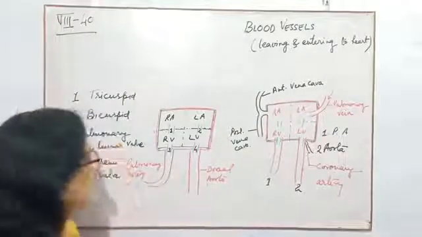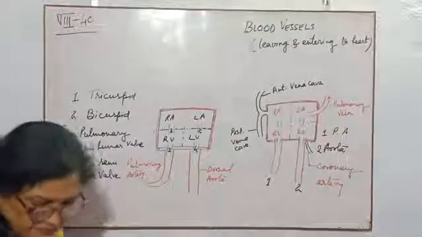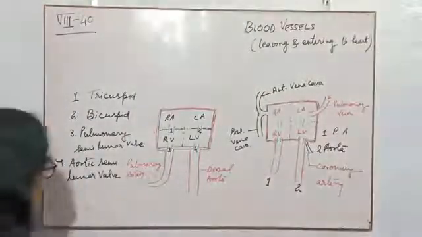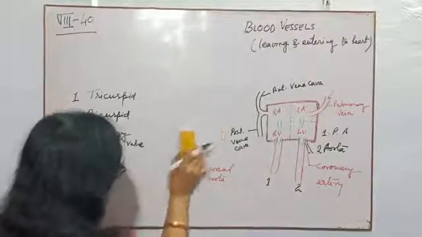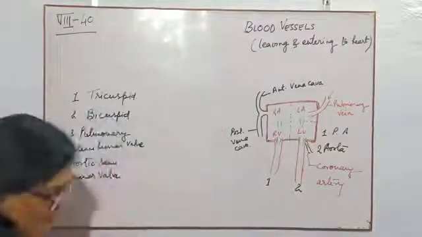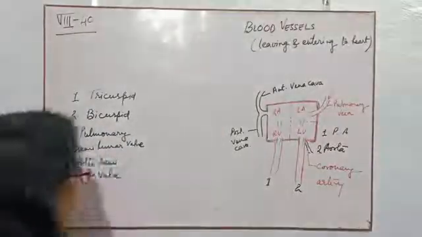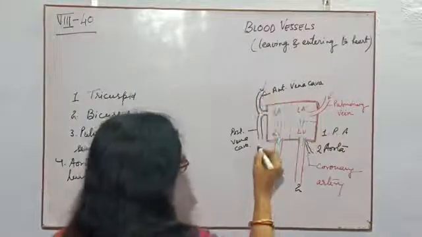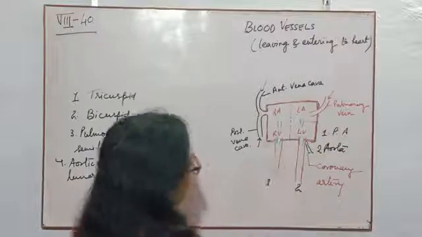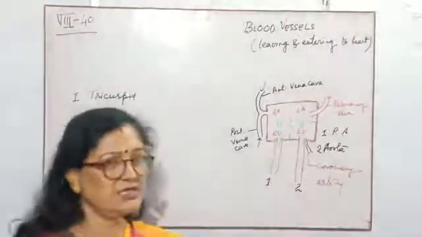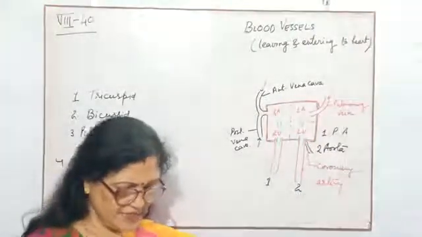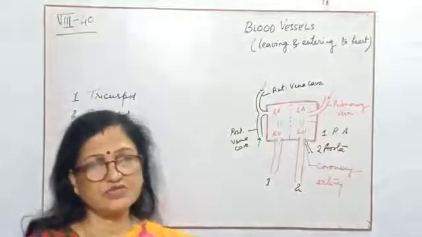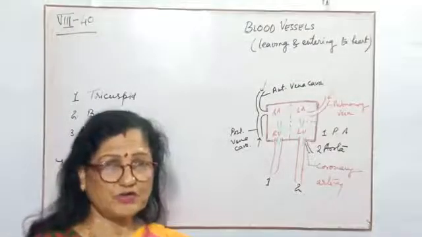Yes children. Now one is coming into the left auricle. Again children, I told you that the left part is for collection and distribution of pure blood or oxygenated blood.